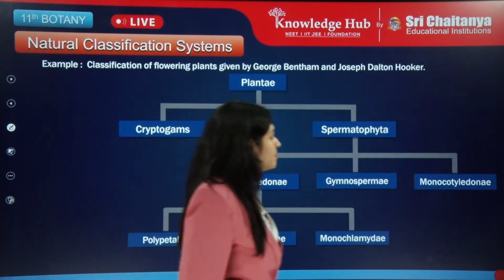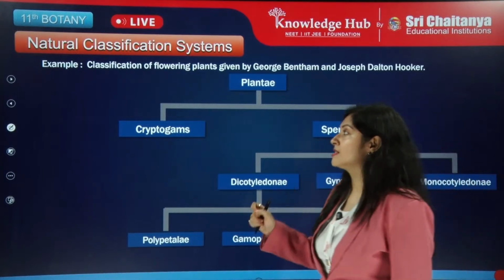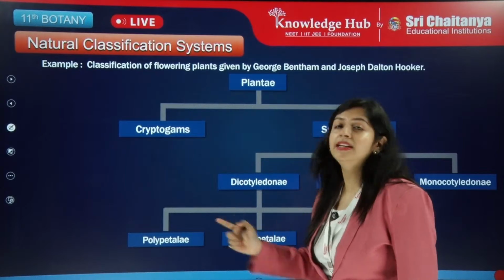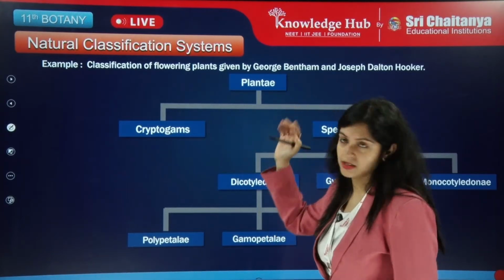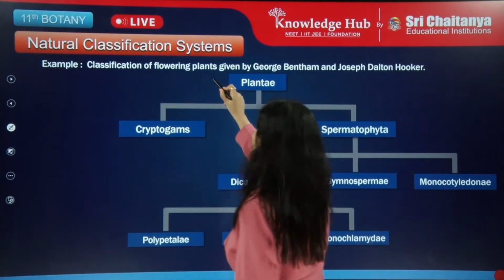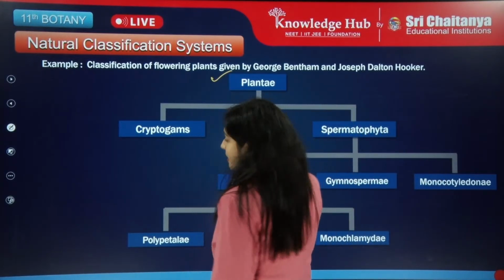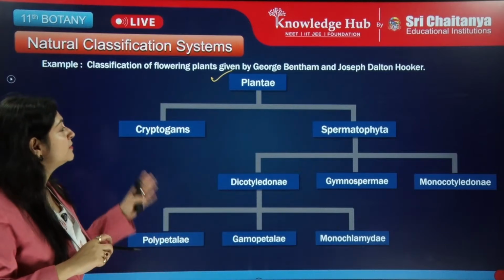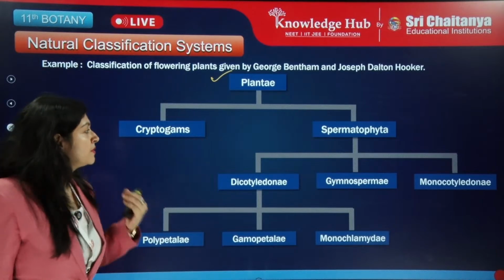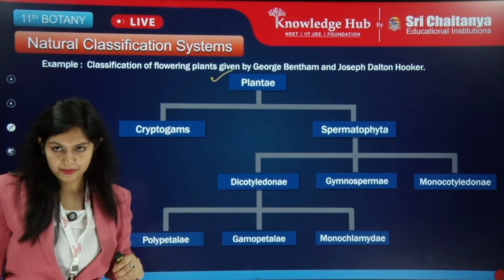Now let's see, based on this natural system of classification, how many different groups we have coming under this plant kingdom. First one, classification of flowering plants as per George Bentham and Joseph Dalton Hooker. Under Plantae, we have cryptogams and we have spermatophyta.